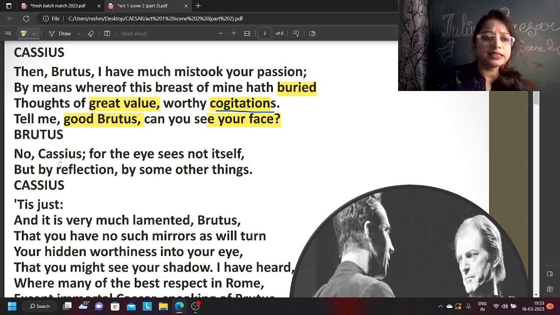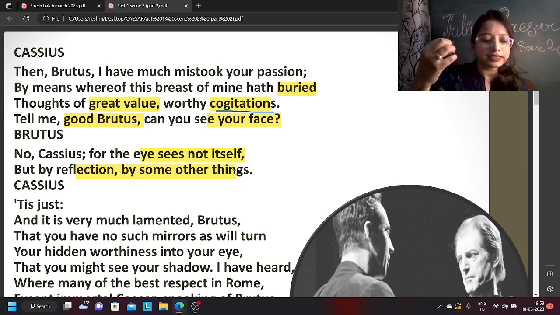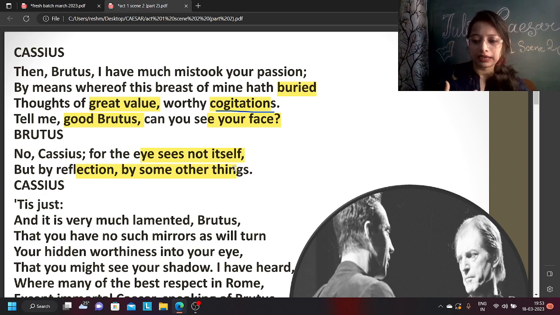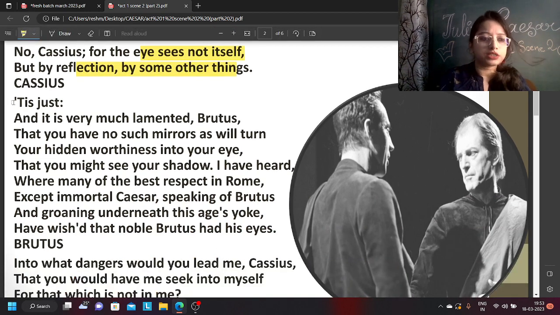So Brutus is saying the same thing: No, Cassius, for the eye sees not itself but by reflection, by some other things. We cannot see anything of ourselves directly; we see our own face only when it is reflected from somewhere. So I cannot see my own face. That is true.